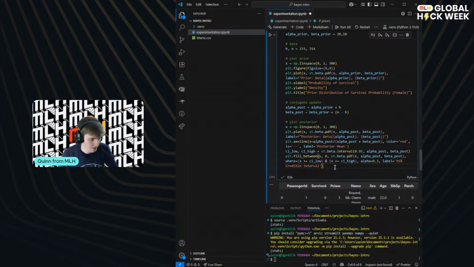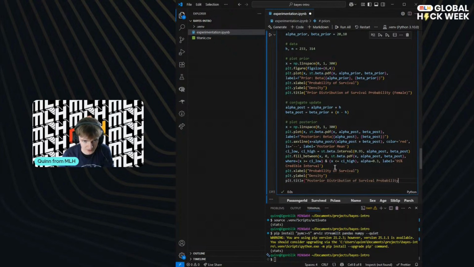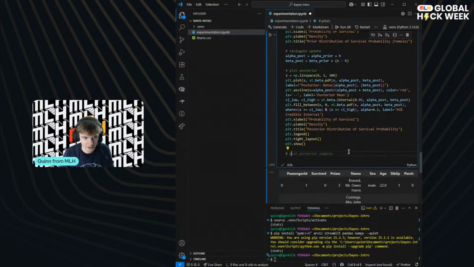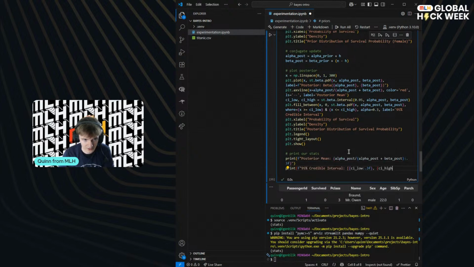Okay. Now let's label our axes. So probability of survival, probability density. Yeah, fine. Let's speed through this. Doesn't matter if it's not perfect. Got the legend. Sure. Tight layout. Show. And then let's just quickly print our stats. Posterior mean, perfect, and then our credible intervals. Okay.